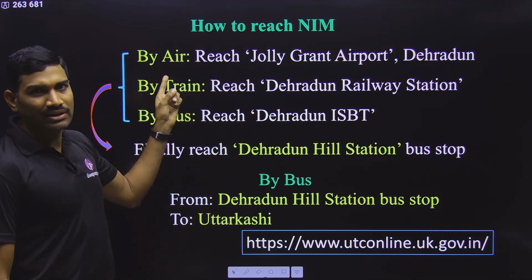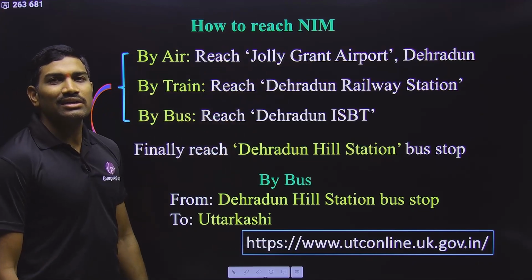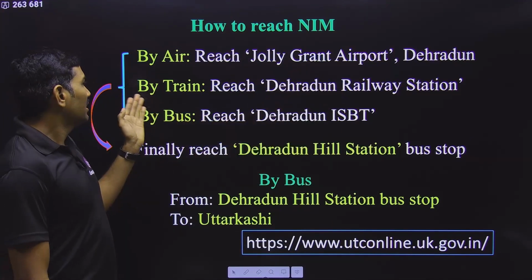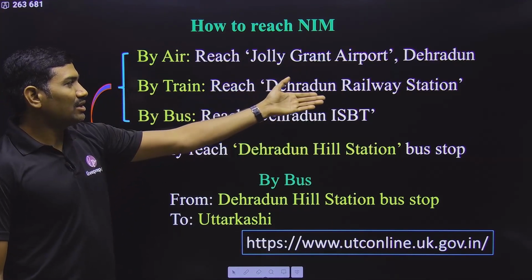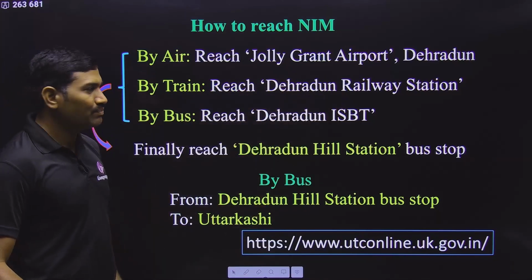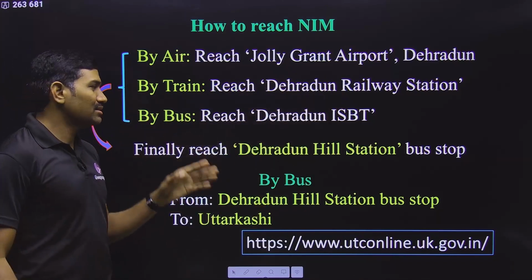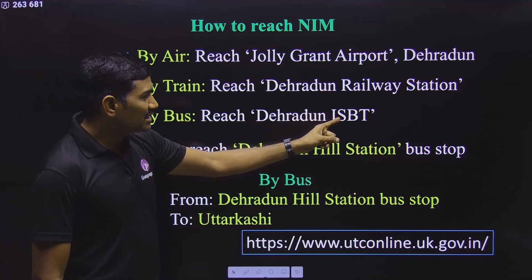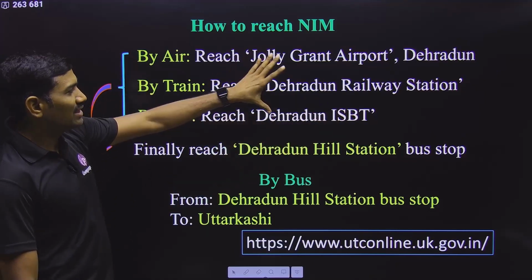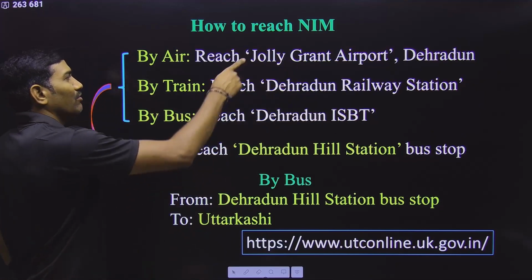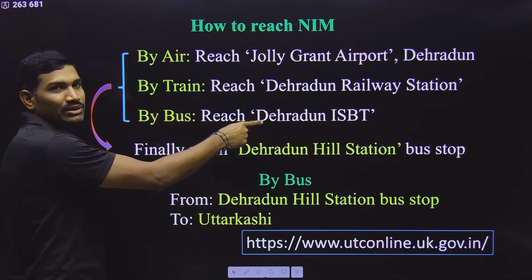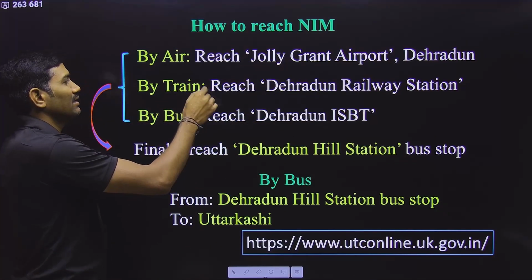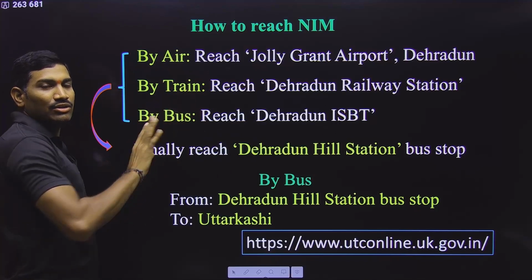Those who are coming by flight, go through the Jolly Grant International Airport, Dehradun, and those who are coming by train, directly you can reach the Dehradun railway station. Okay, and those who are coming from other states by bus, you can reach Dehradun ISBT, Interstate Bus Terminus. Now from this airport directly you can come to the ISBT, and if you are going by train, you don't need to go anywhere.